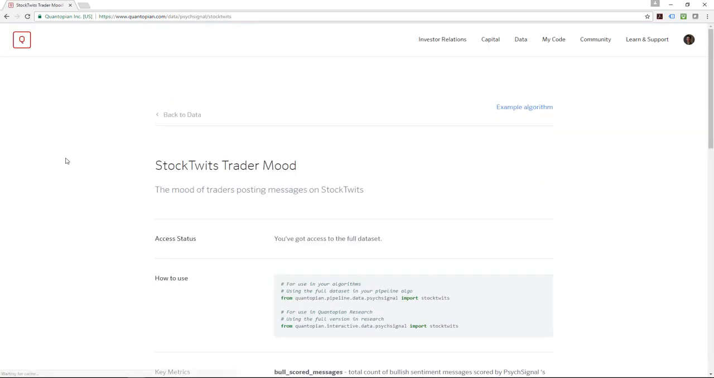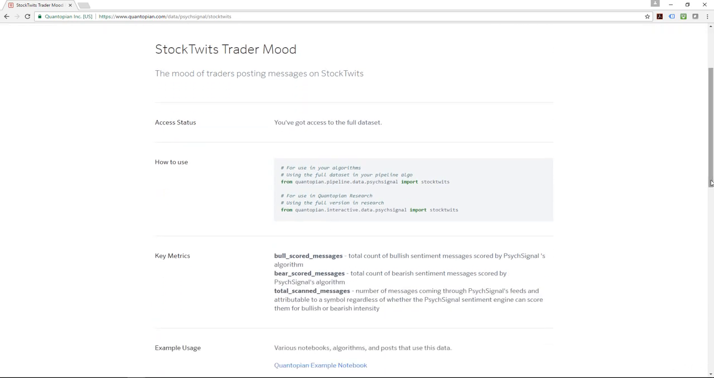So what you can do is just select that, and they do provide an example algorithm. I'll leave that with you to go through. I'm going to cover a different algorithm with you. But first of all, we're going to explore the data sets just to understand how it works before we actually start to develop the backtesting and also the algorithm. So this Stock Tweets Trader Mood covers the mood of traders posted on StockTwits.